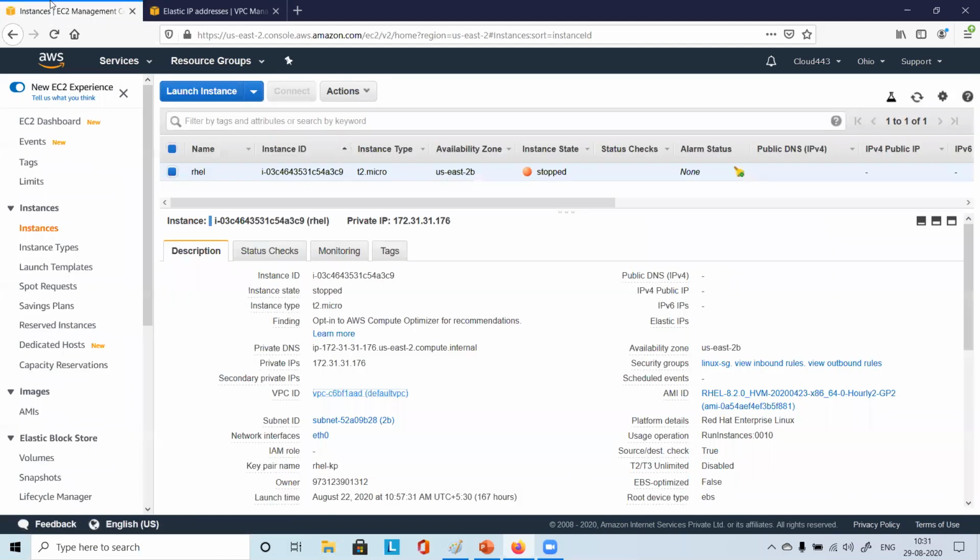Let's go back to the first tab. You're still having that first tab, the EC2 dashboard. Yes. Okay, good. In this EC2 dashboard, just click on launch instance.